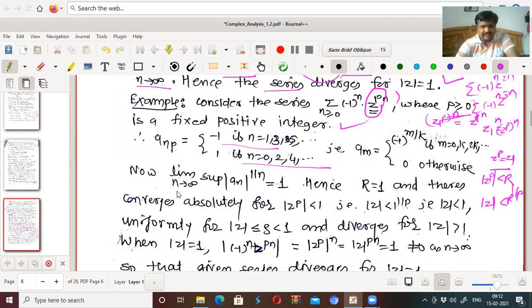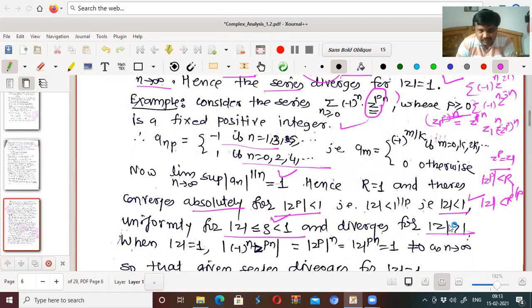Okay. Now the limit as n tends to infinity of the supremum of |a_n| to the power 1 by n is 1, and hence the radius of convergence is 1. And by the theorem, it converges absolutely for what? Mod z to the power p less than 1, isn't it? Because this is z raised to p, I will take z1. Mod z to the power p less than 1, that is mod z less than 1 to the power 1 by p. But 1 to the power 1 by p is again 1, therefore mod z less than 1. So it converges absolutely for mod z less than 1, uniformly for mod z less than or equal to rho, which is again strictly less than 1, and diverges for mod z strictly greater than 1.